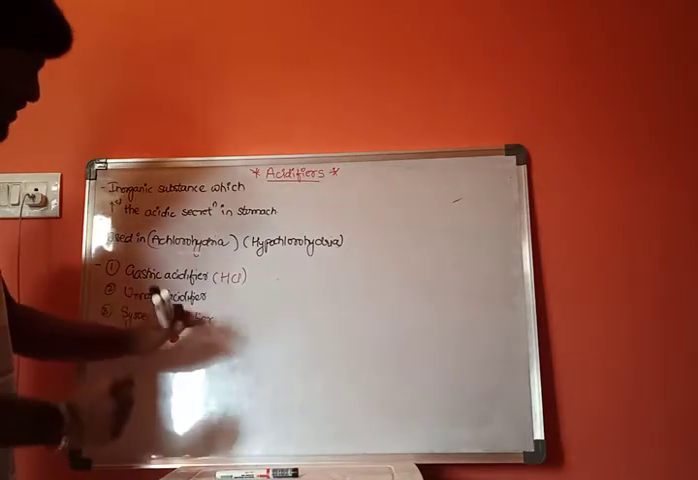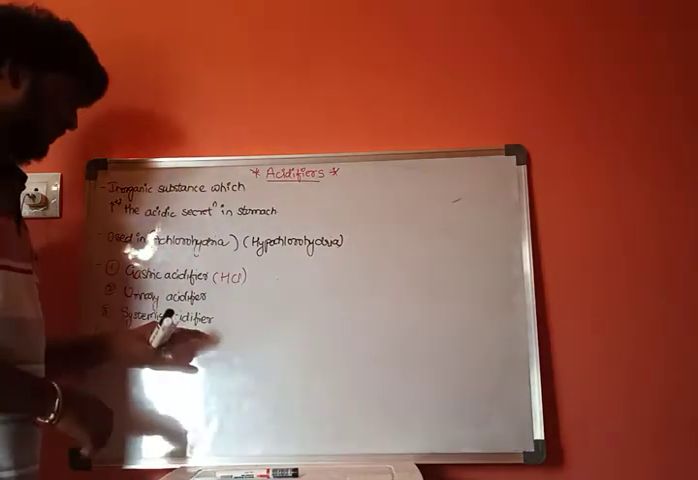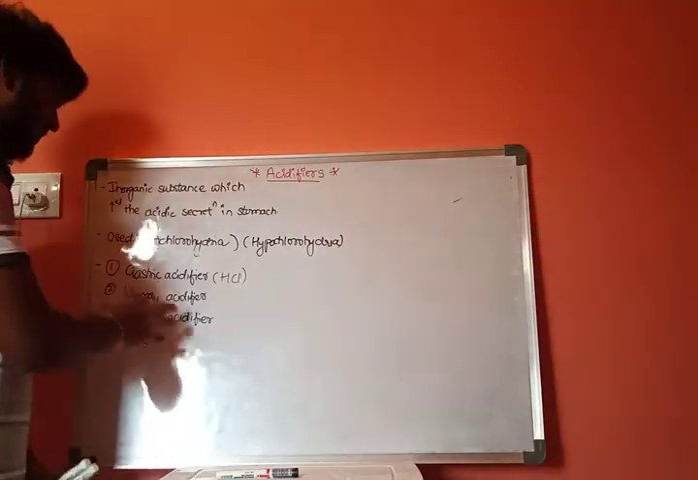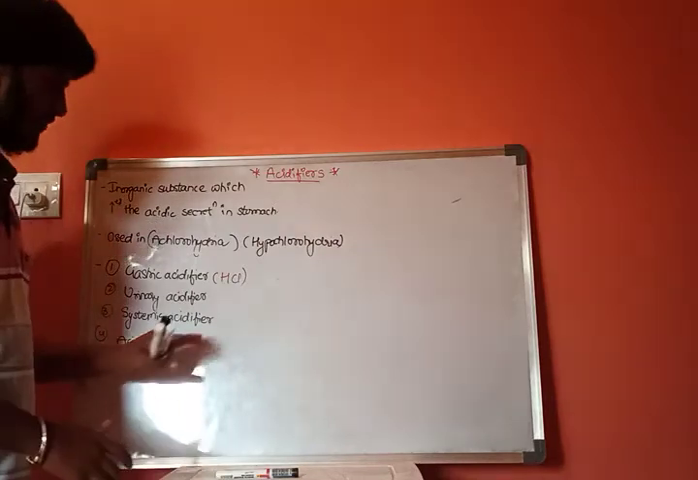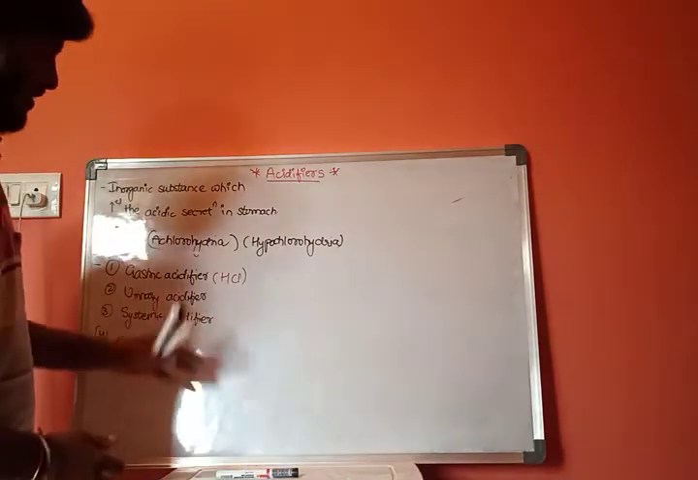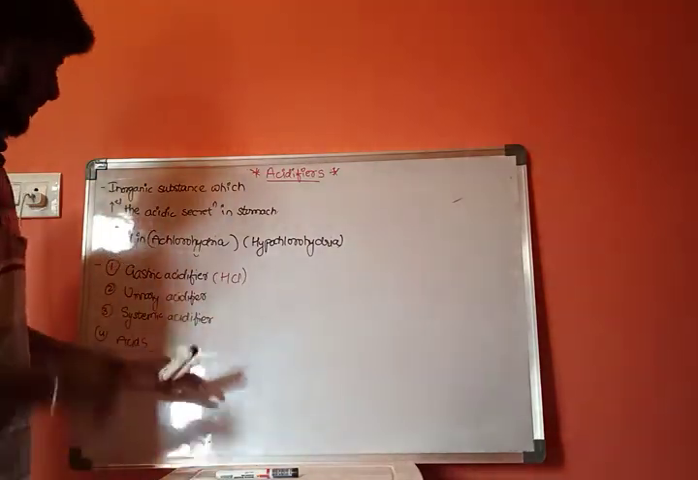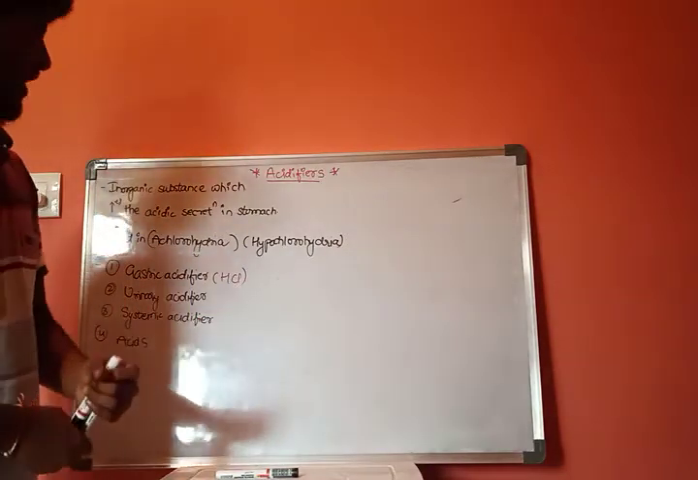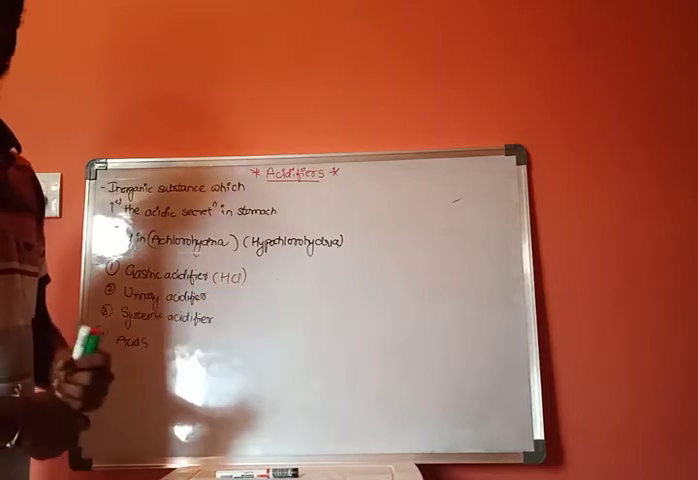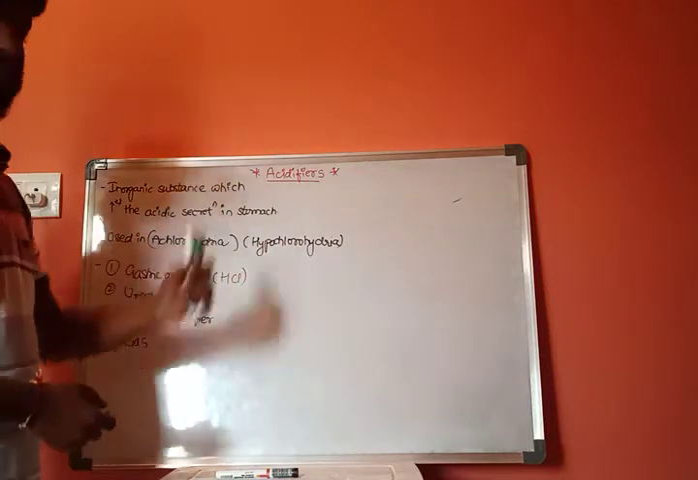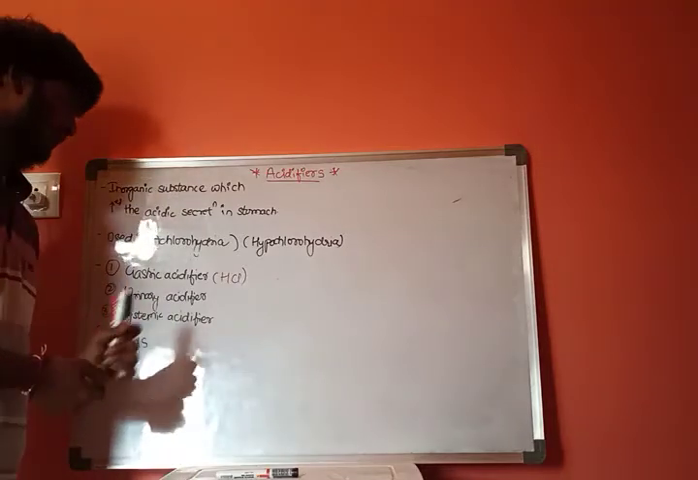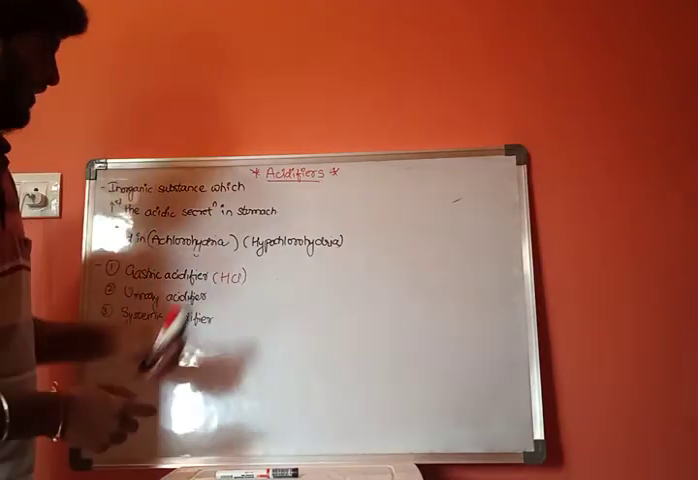Now, about systemic acidifiers. Systemic acidifiers act in our blood vessels. In our blood vessels, the pH will be between 7.2 to 7.4, slightly alkaline in nature, and in some cases the pH gets increased and as a result the basic concentration is increased. To decrease the basic concentration, these systemic acidifiers are given to our body.